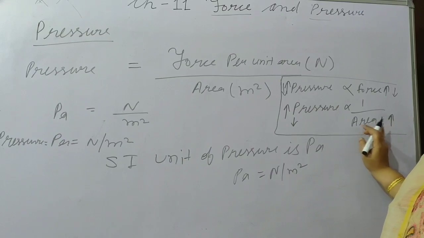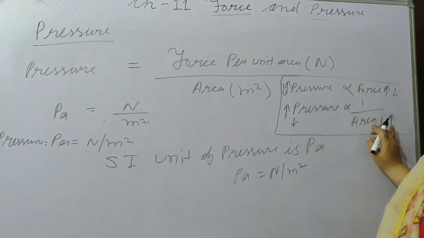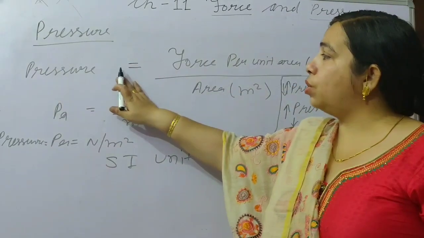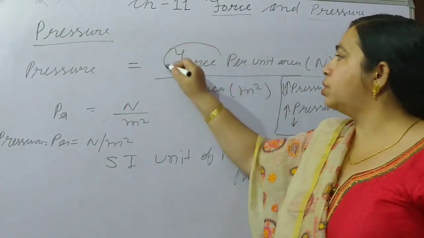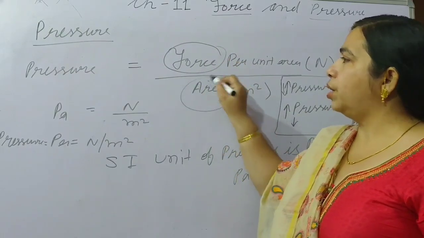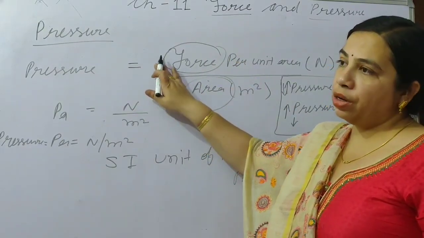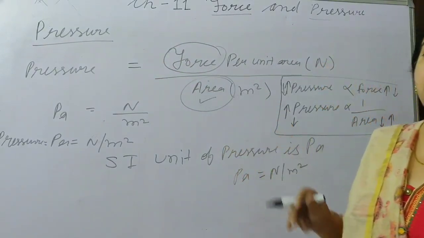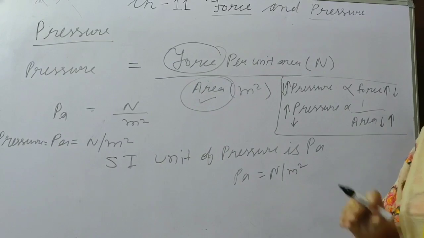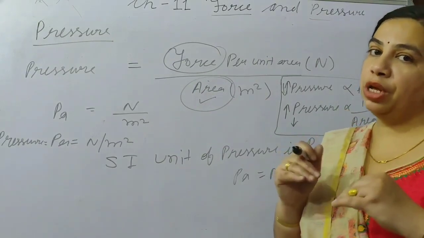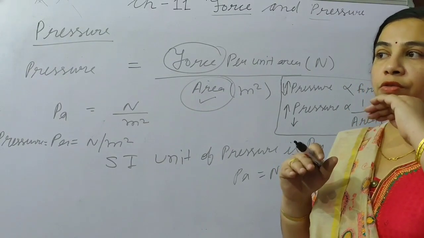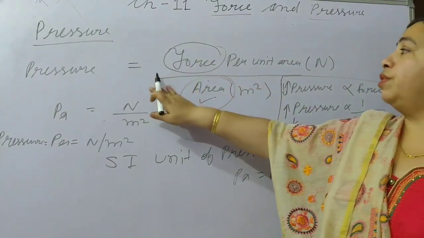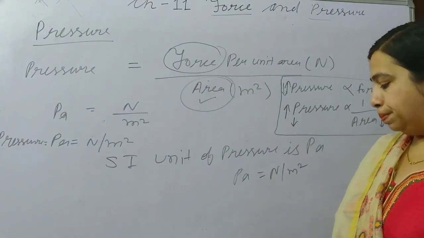If area is less, pressure will be more. If area is more, then pressure will be less. So pressure depends on two factors: one is the force and another is the area, known as the contact surface area. Contact surface area means the area on which force is applied, where the force is in contact. So pressure is force upon area.